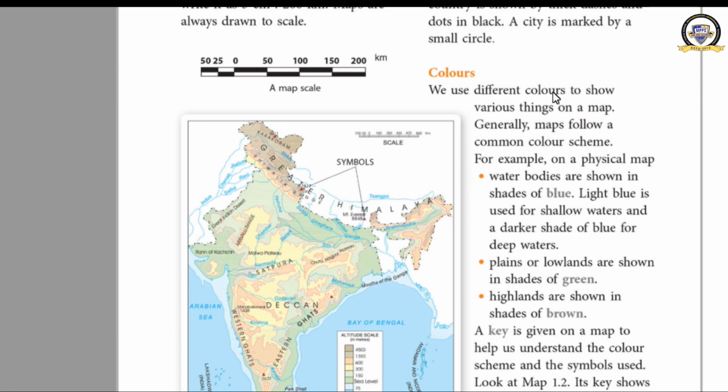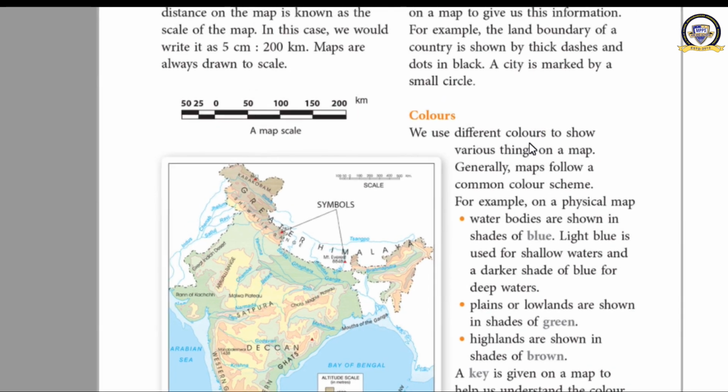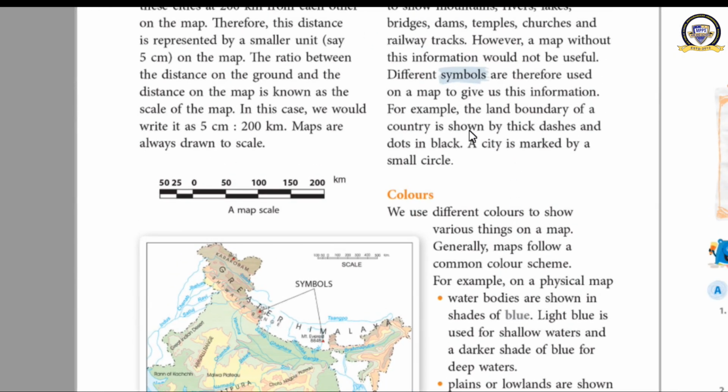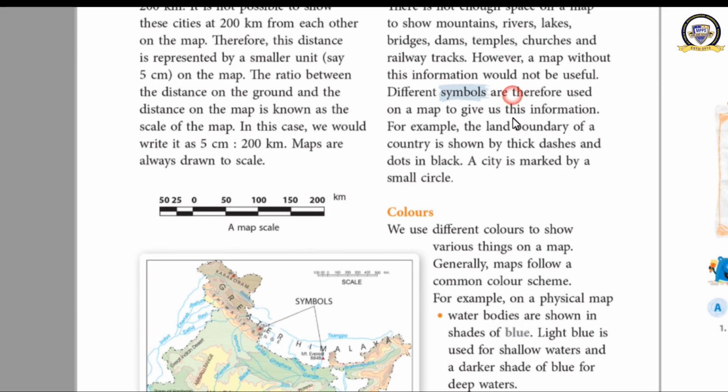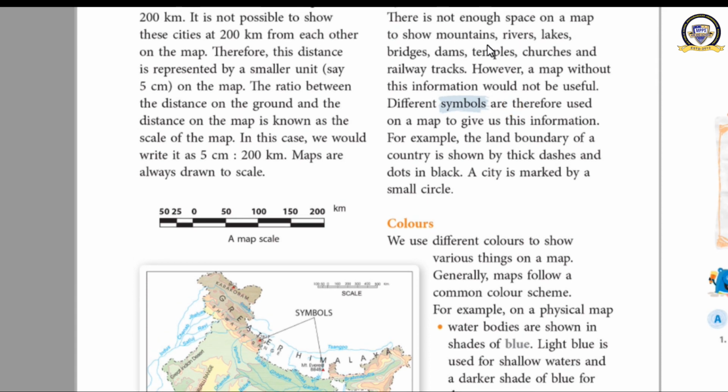In this way, you can see some small pictures also inside the map, like trees, or some symbols have been used. Some information has been given for bridges, dams, temples, churches, railway tracks, rivers, mountains, etc. These are known as the symbols. It is not possible to write that there is a mountain here, there is a forest here, there is a school here.